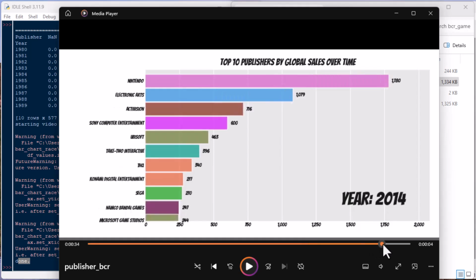Now you can get this data set, like I said, you can download it from Kaggle. I'll also include it with the code on my downloads page like I usually do.